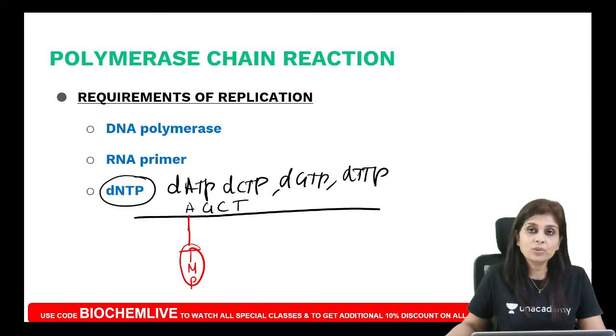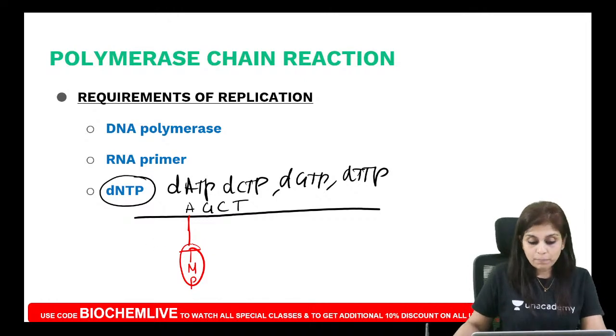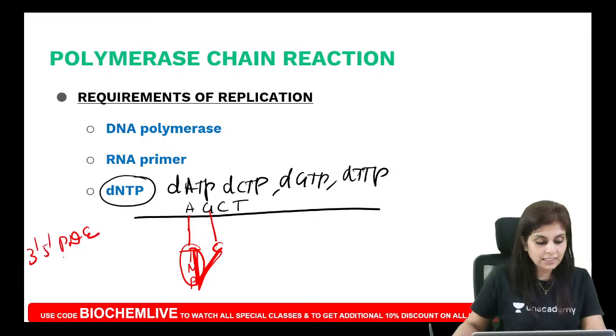Why does it recruit complementary nucleotide triphosphates? Because it is supposed to attach 2 adjacent nucleotides. Complementary to G is C. To attach the 2 adjacent nucleotides, what is the linkage that needs to be formed here? It is the 3' 5' phosphodiester linkage.